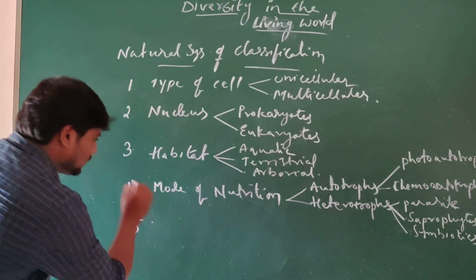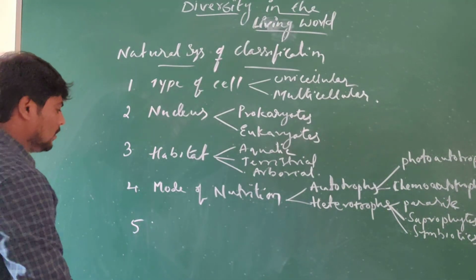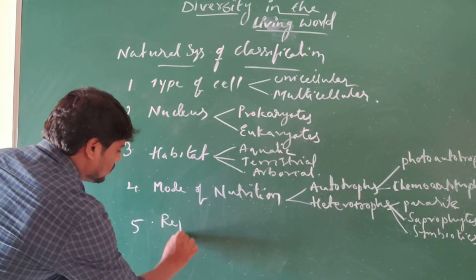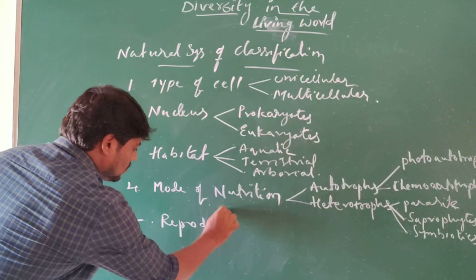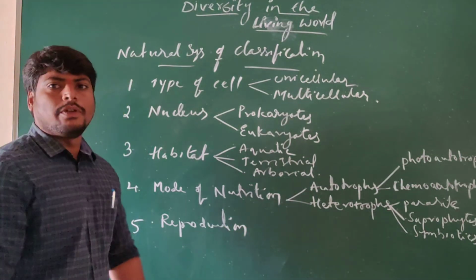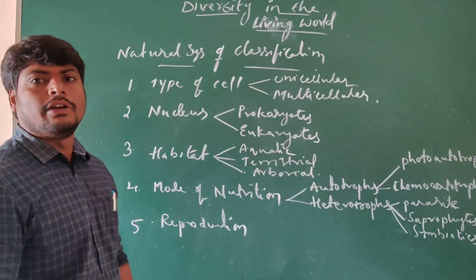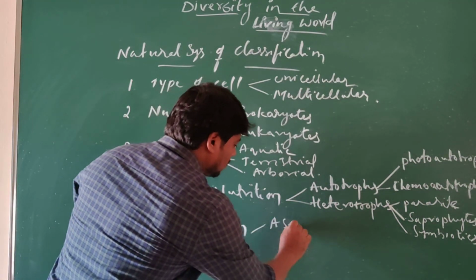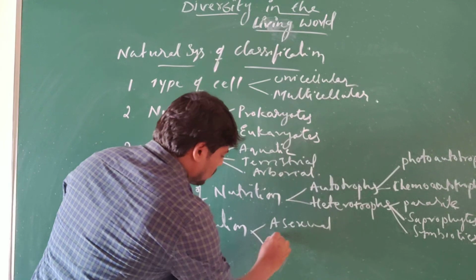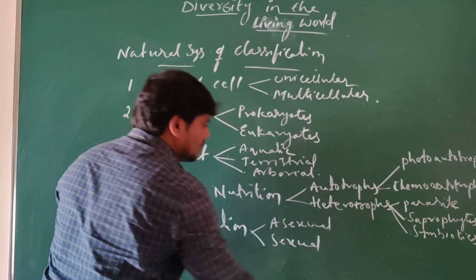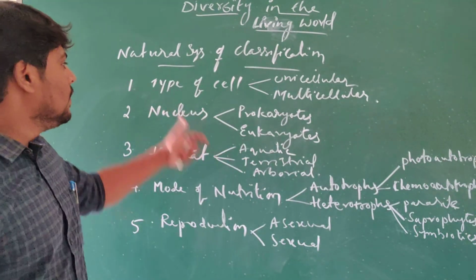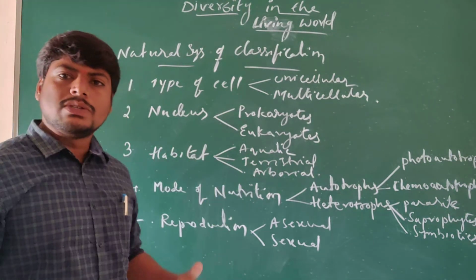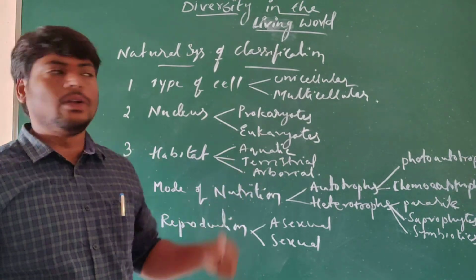And also we can take in view the mode of reproduction. What is the method of reproduction they follow, either the asexual method or the sexual method. In this way, these are the views by which they classify the organisms into different groups.